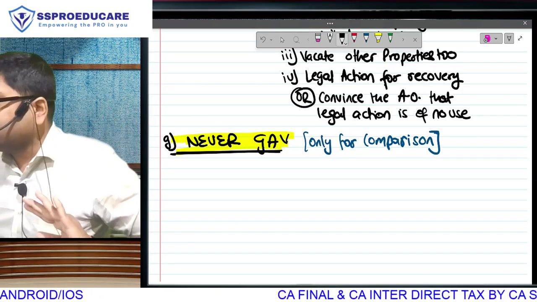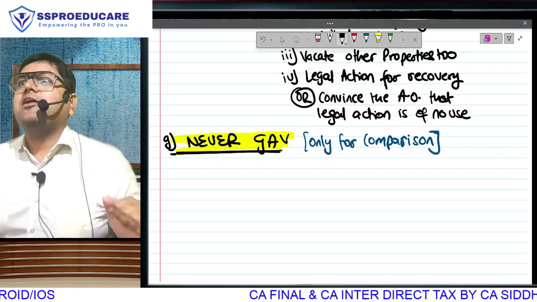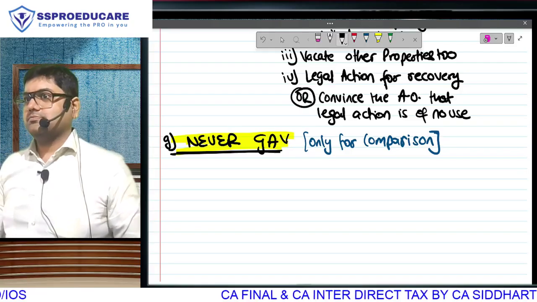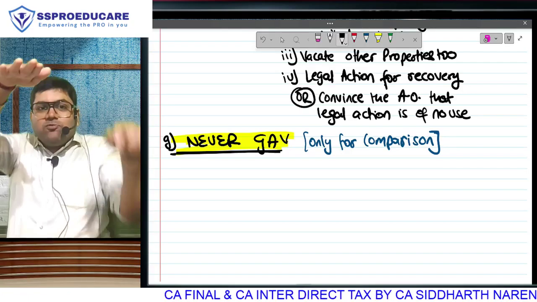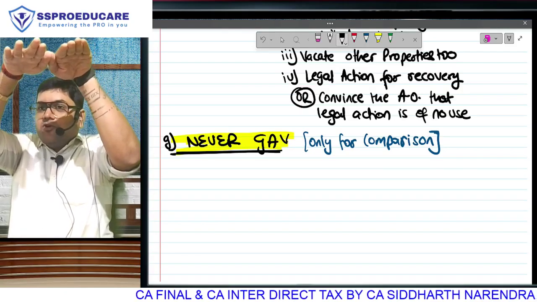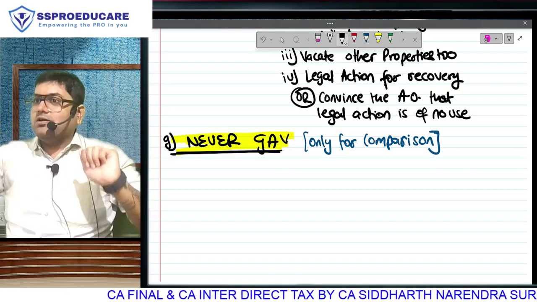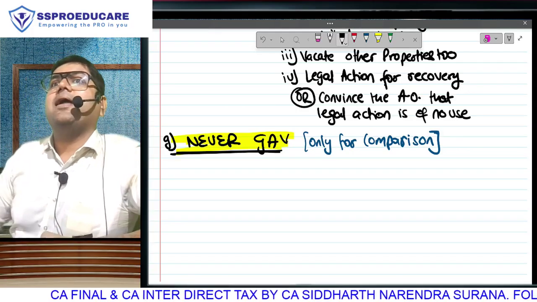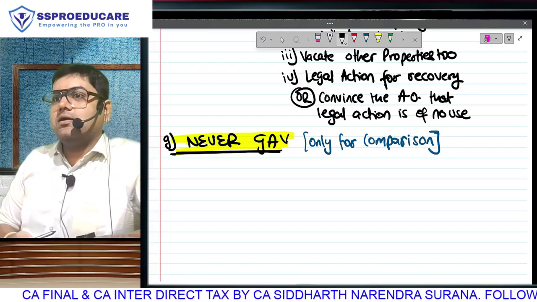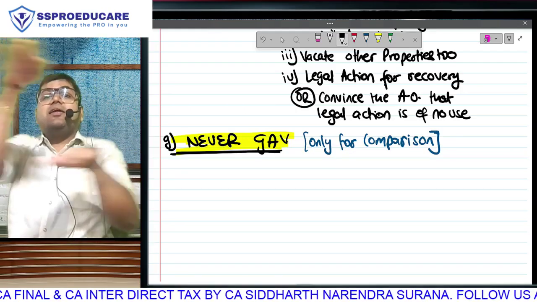I'll explain the logic behind that also. This year you have a tenant of 3 months and ALV of 12 months. Next year the tenant is going to continue, so both figures will be 12-month figures. So next year the comparison is going to be this only. So from this year itself you increase the actual rent by adding the vacancy period rent. So we can't compare E and F.